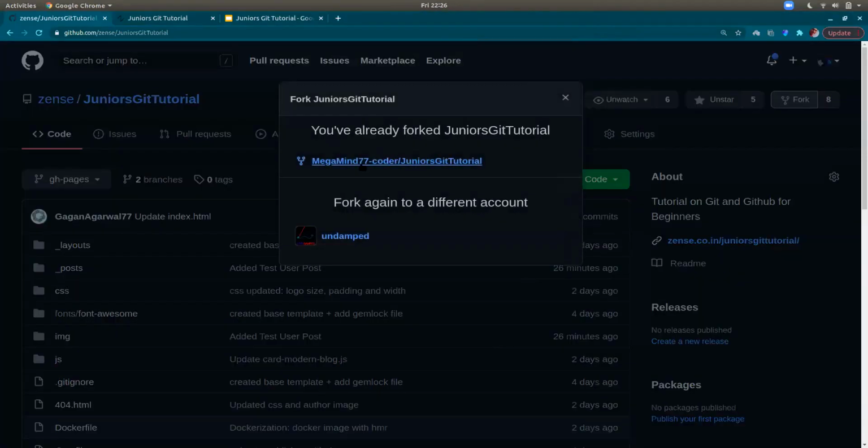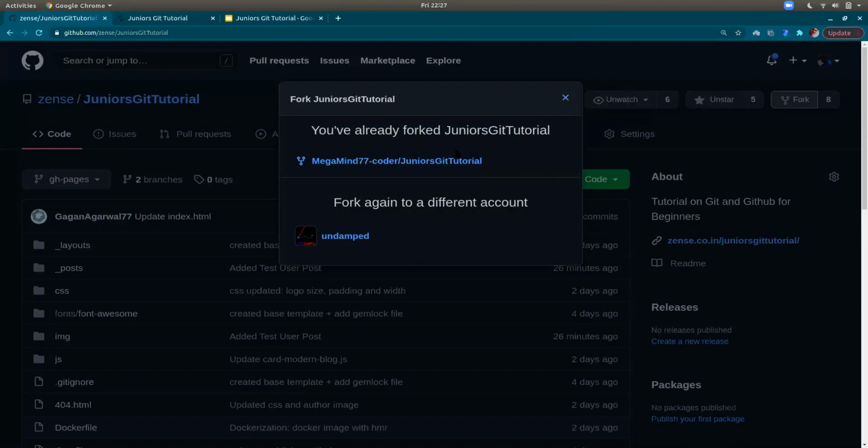Yeah. Okay, so I had forked this repository. So it says already. Did you guys see when I forked it? I don't need to show it again, right? Because I'll have to then delete it and then do it again. It's fine, right?